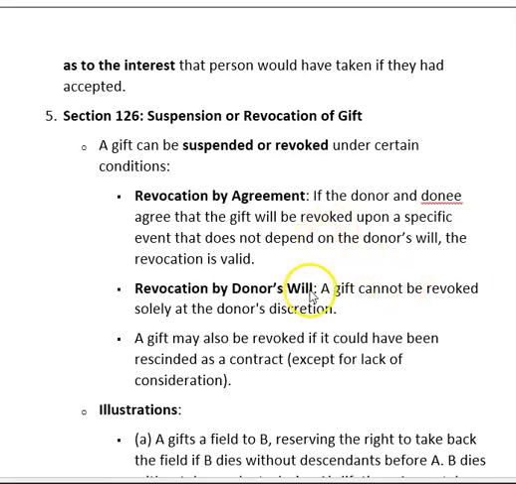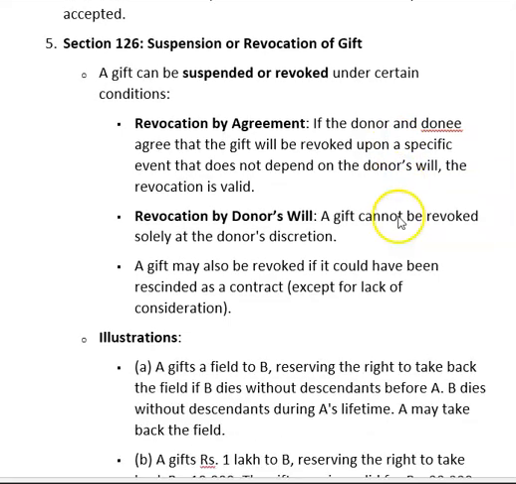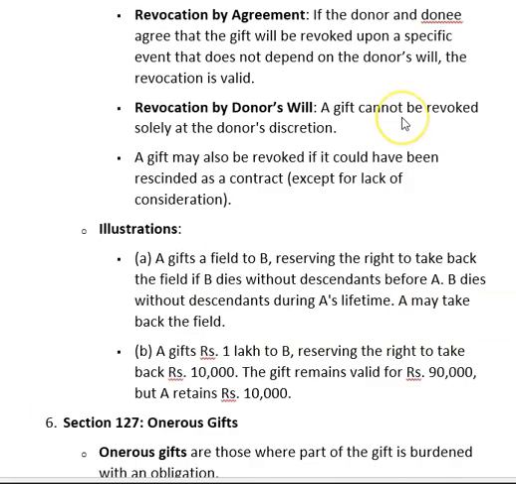Revocation by donor's will. A gift cannot be revoked solely at the donor's discretion. A gift can also be revoked if it could have been rescinded as a contract, except for lack of consideration.